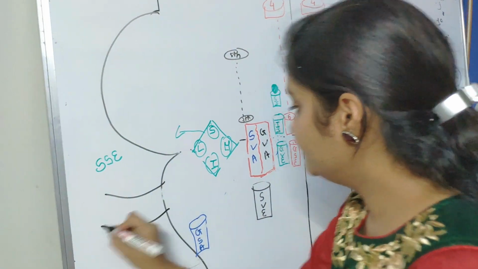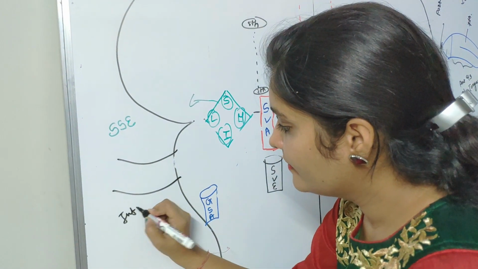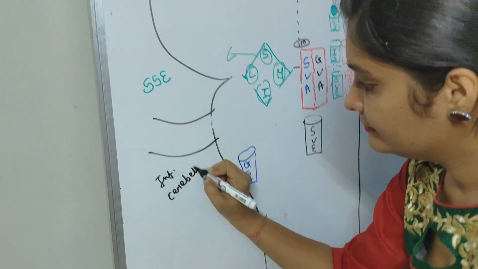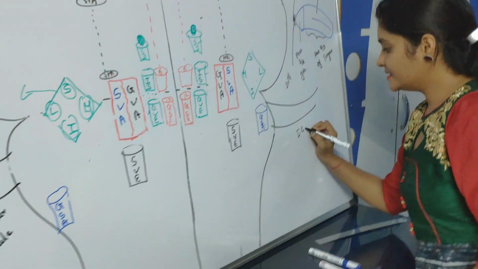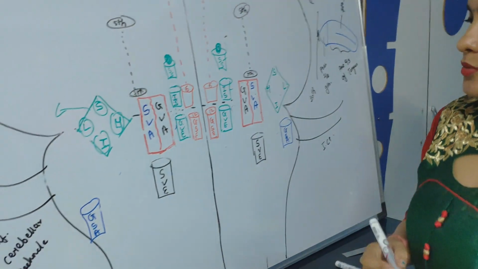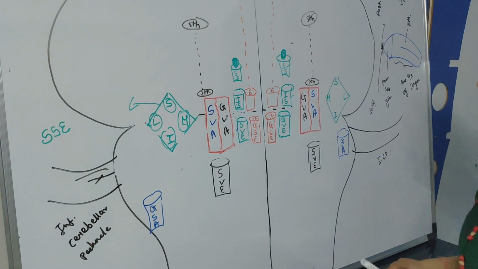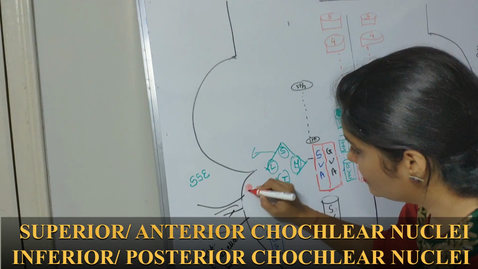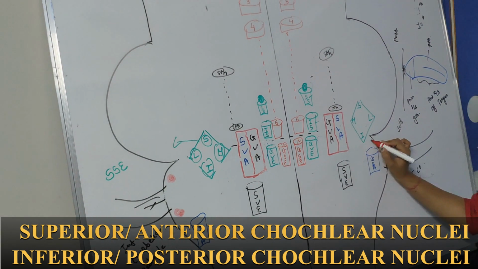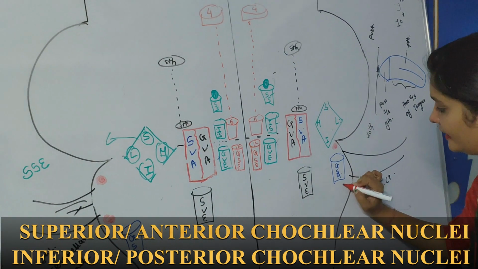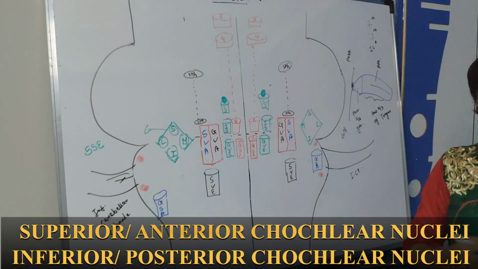So you know from here, what is this? Inferior cerebellar peduncle. Here also the inferior cerebellar peduncle, which connects with the cerebellum. So from the upper part of the inferior cerebellar peduncle, this is the superior cochlear nuclei, and this is the inferior cochlear nuclei. Again here superior cochlear nuclei and inferior cochlear nuclei. So these are the cochlear nuclei, which are responsible for hearing.